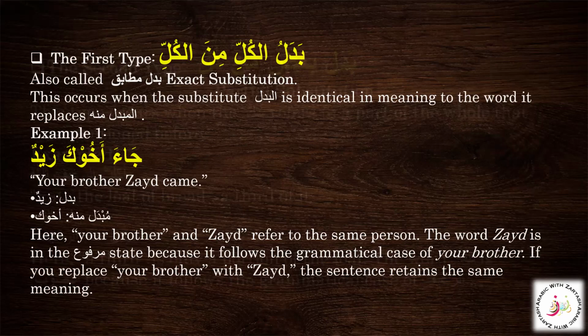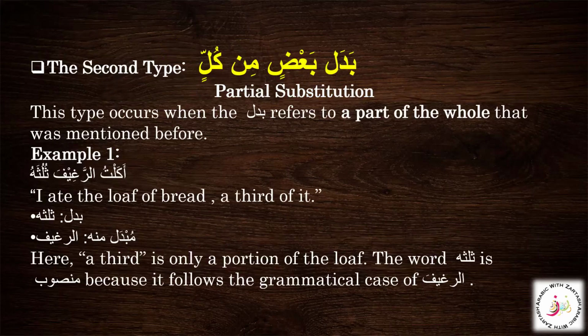Let's see the second type now, and that is badal baad min kul. Badal baad min kul, that is the partial substitution. So this is the second type of the badal. And this type occurs when the badal refers to a part of the whole that was mentioned before. So this is again the second type. And here you can see the example.